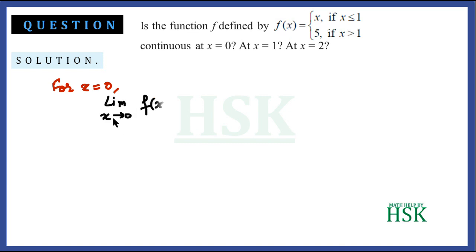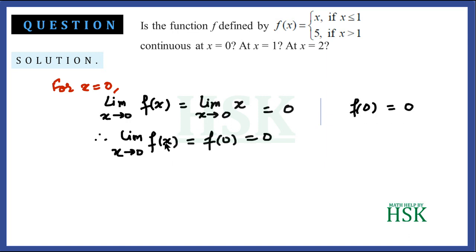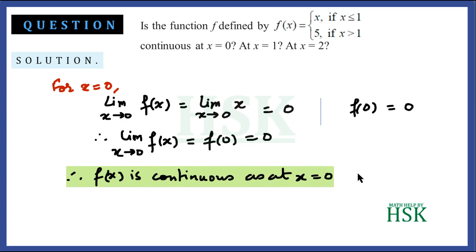Now the limit as x tends to 0 of f(x) would be equal to the limit as x tends to 0 of x, and this would be equal to 0, because we have placed x = 0 and we do not get any indeterminate value. Similarly f(0) would be equal to 0. So the limit of the function as x tends to 0 is equal to f(0), which is 0, so the function is continuous at x = 0.